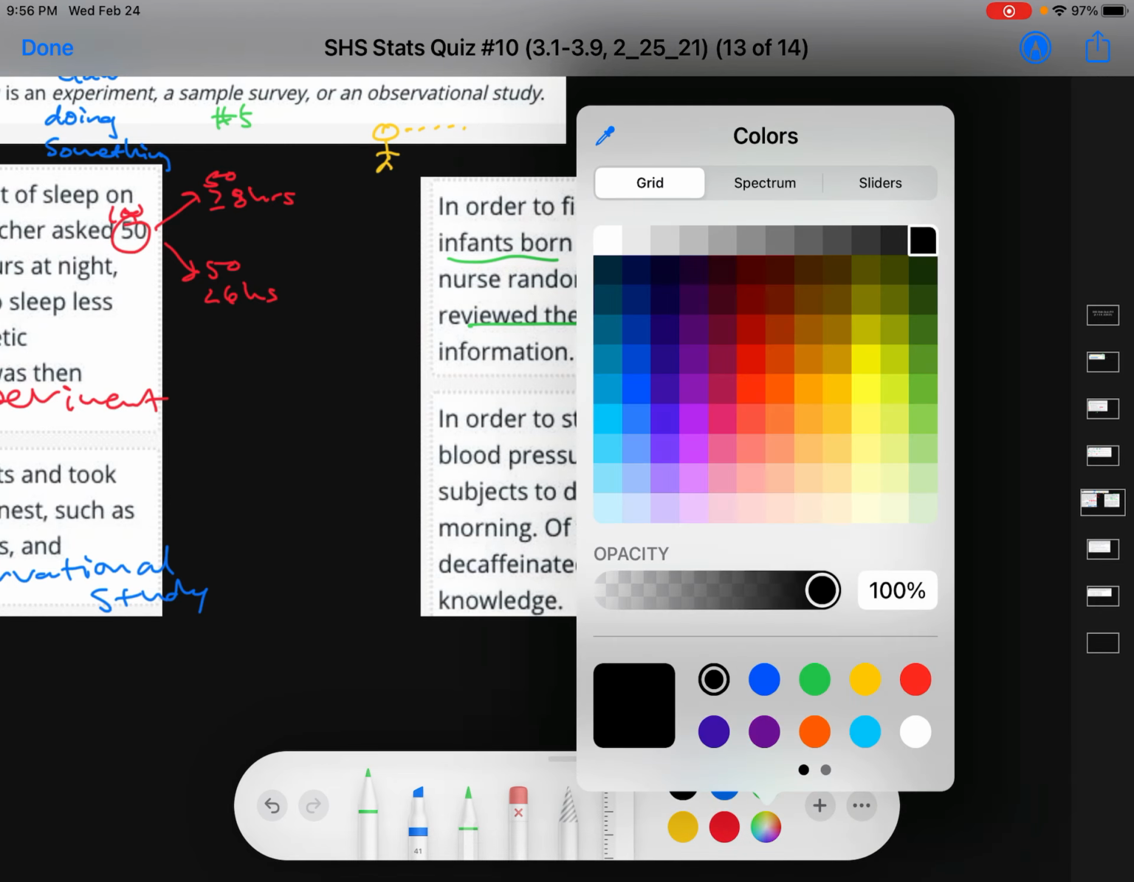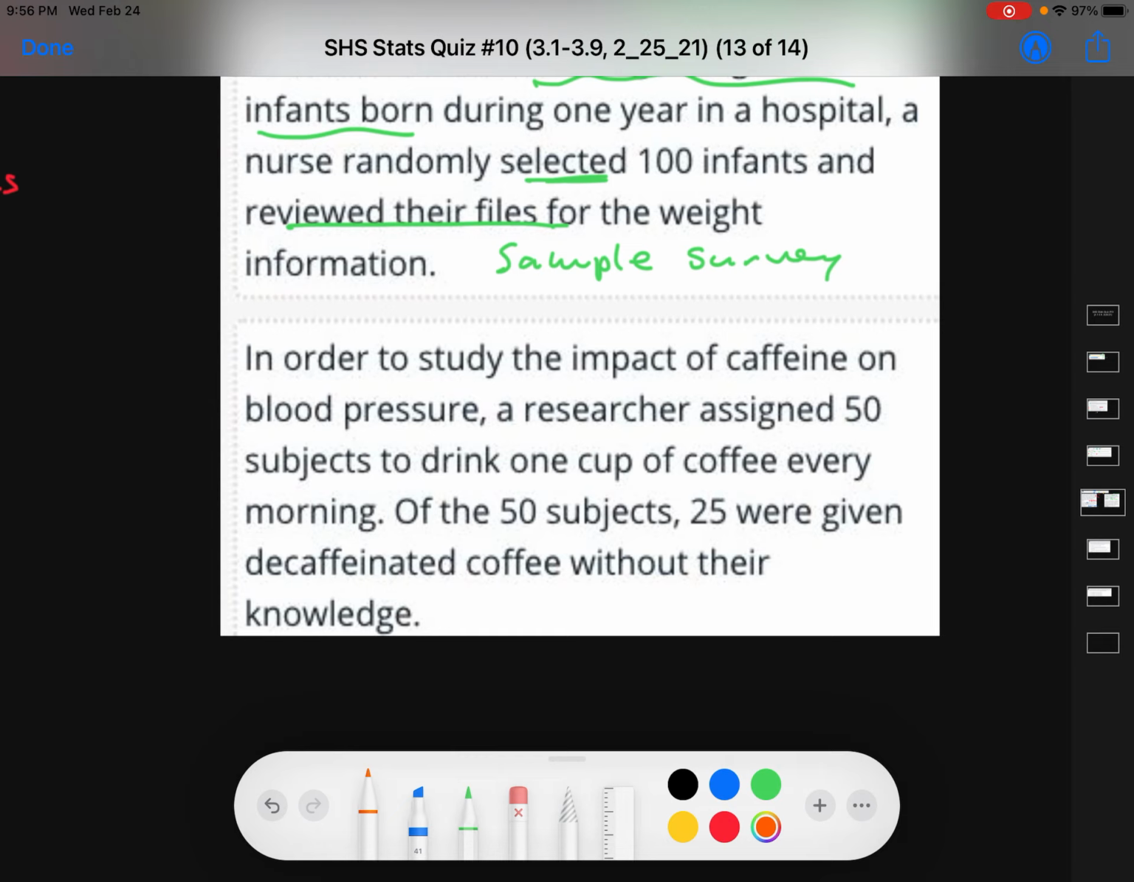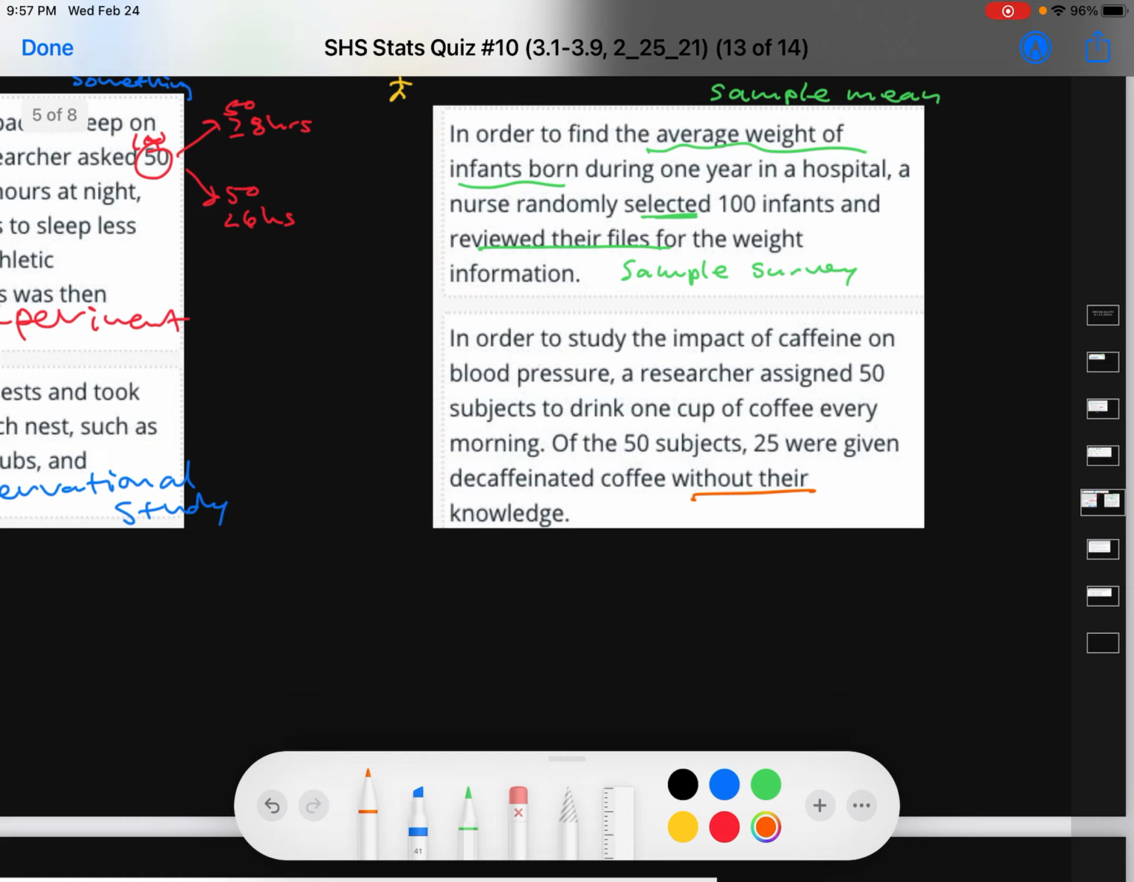Okay, and the last one here. In order to study the impact of caffeine on blood pressure, a researcher assigned 50 subjects to drink 1 cup of coffee every morning, and of the 50 subjects, 25 were given decaffeinated coffee without their knowledge. So they're basically given what? A placebo. So you didn't know it, but 25 of these had caffeine and 25 have decaffeinated. That is quite mean. But you're doing something, you're organizing them. So this is an experiment.